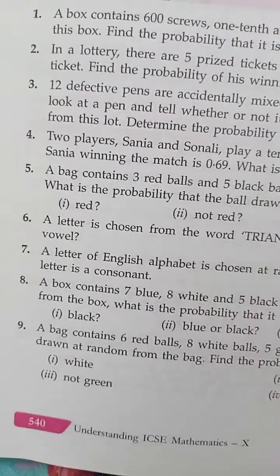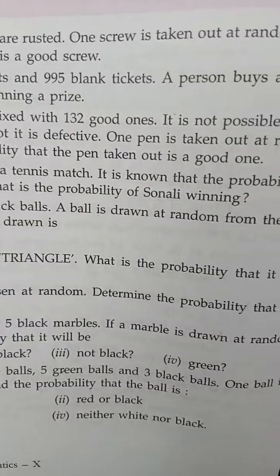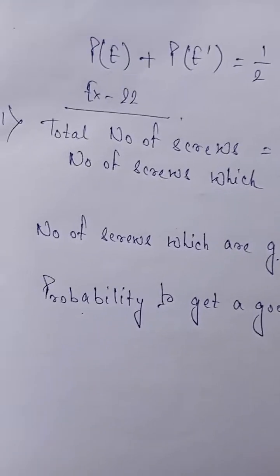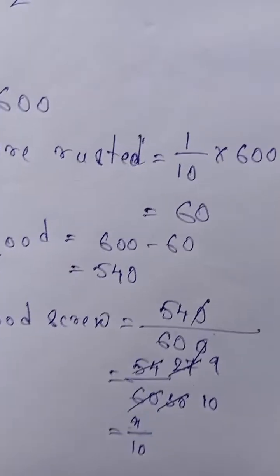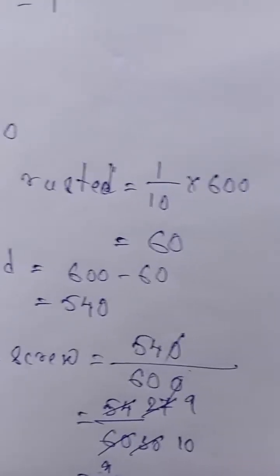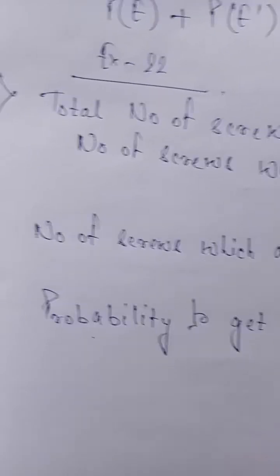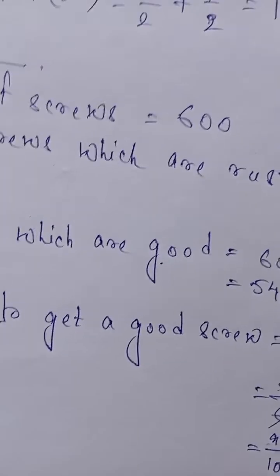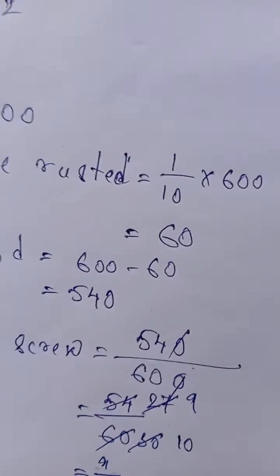I'm again repeating the question. It is chapter number 22. A box contains 600 screws, one tenth are rusted, and one screw is taken out at random. What is the probability to get a good screw? The total number of screws is 600, and the number of screws which are rusted is 1 by 10 into 600. Why? Because one tenth are rusted. One tenth of 600 screws are rusted, so it is 60. Now, the number of screws which are good: 60 screws are already rusted, so it will be 600 minus 60, that is 540.